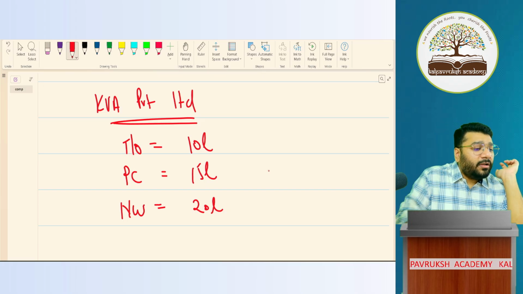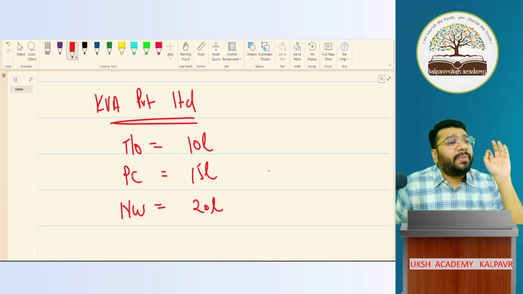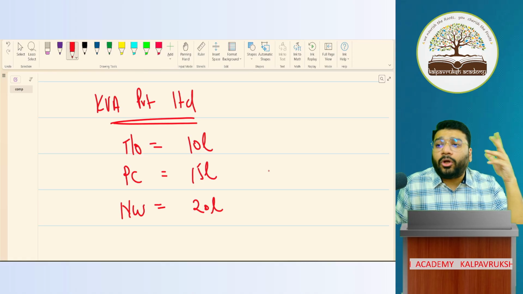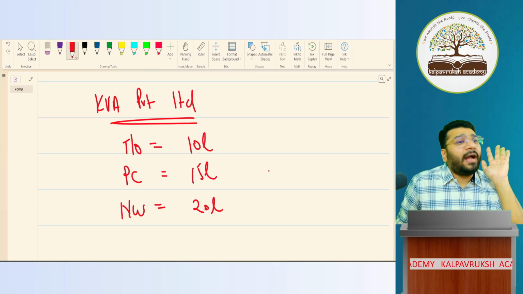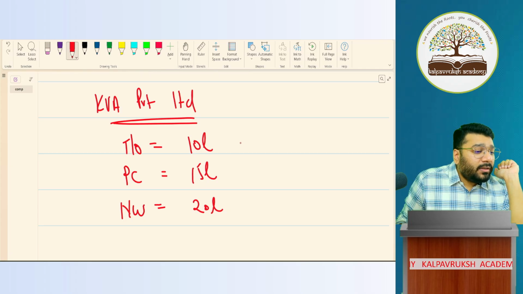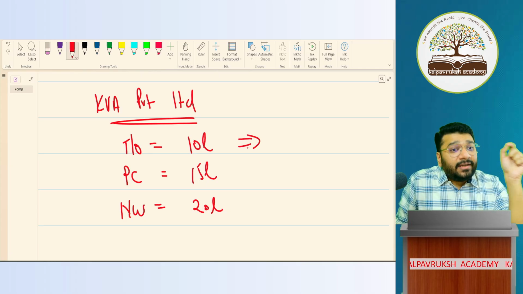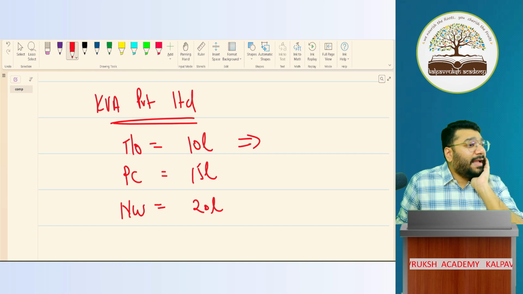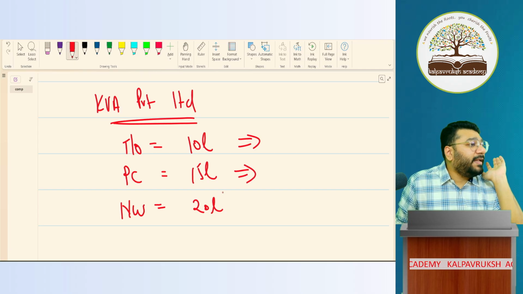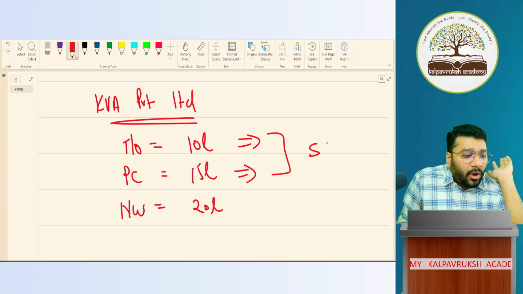Tell me first, what is the status of the company? Whether it's a small company as per the Companies Act or not. It's a small company. Why do you say it's a small company? Turnover is within 100 crore, 10 lakh is within 100 crore. And paid up capital is within 10 crore, which is 15 lakh. In both criteria, I'm a small company.